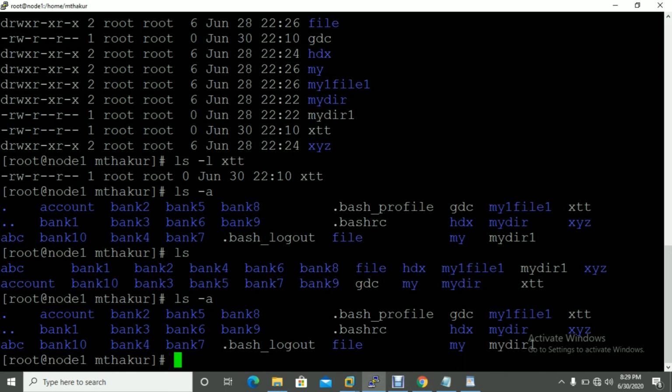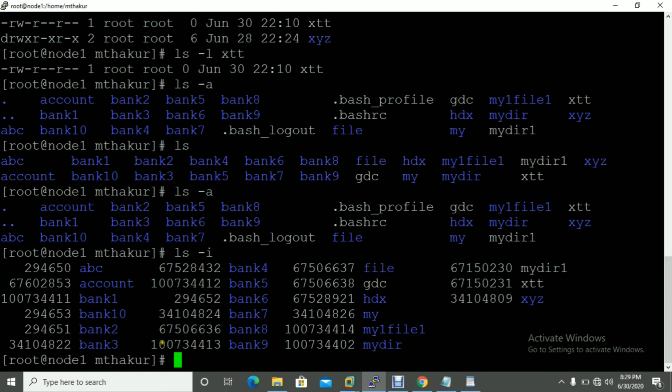If you want to check the inode value for a particular file and directory, you can use the ls command with option hyphen i. You can see here it's showing all the inode values for the files and directories.